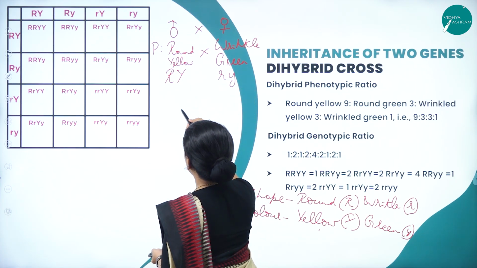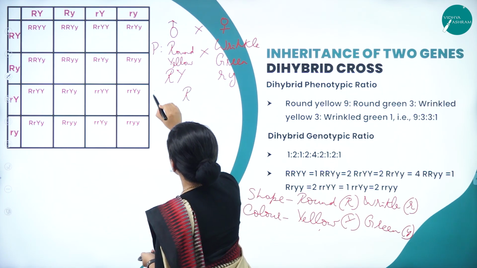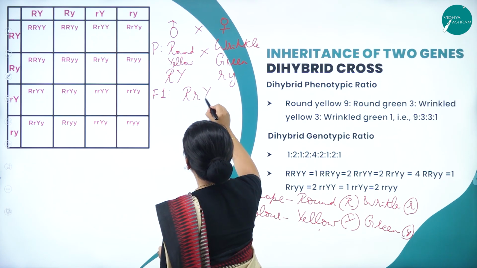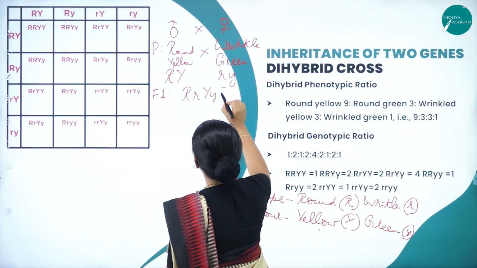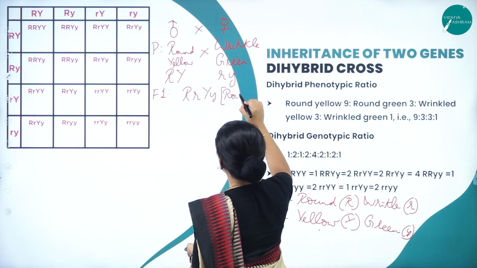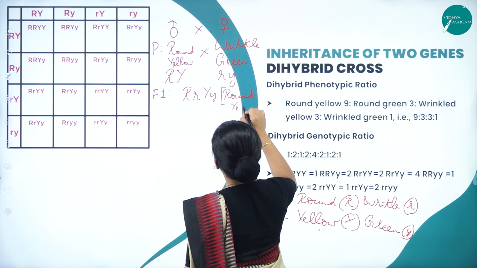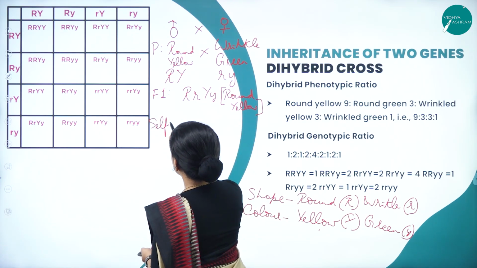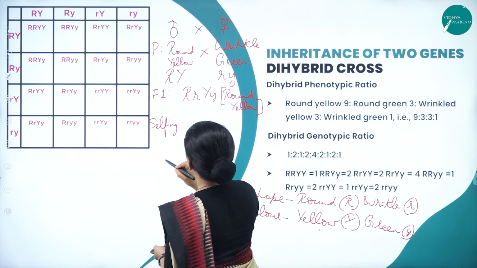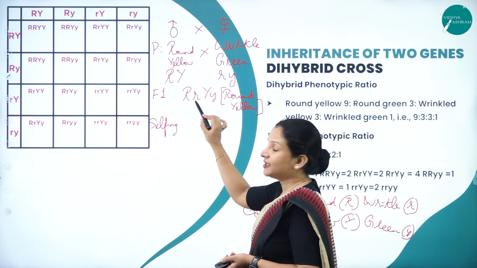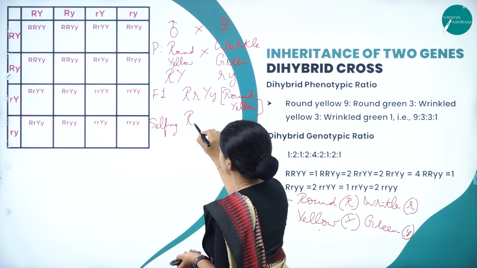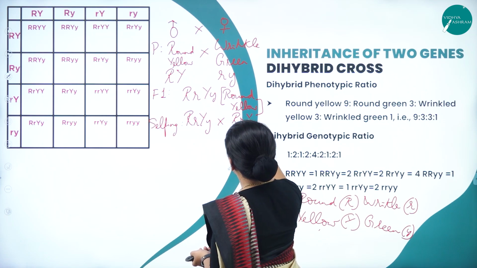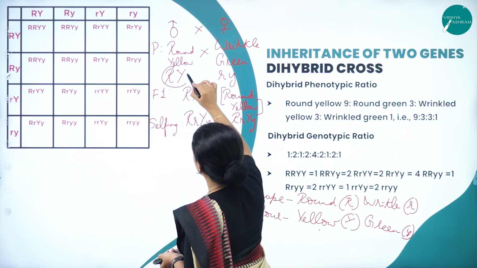Now, what will be the gametes here? So, in the F1 generation, what did we get? We got R r Y y. We got a plant that is producing round yellow seeds. Now, we'll go in for selfing. Here also, which are the parents that we have chosen now? The F1 generation will be the parents. So, it is R r Y y crossed with R r Y y. So, these were the gametes for this.